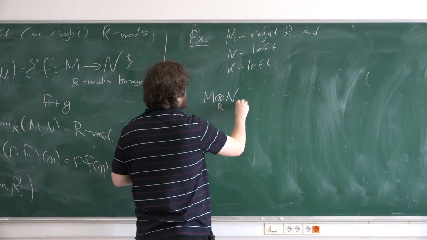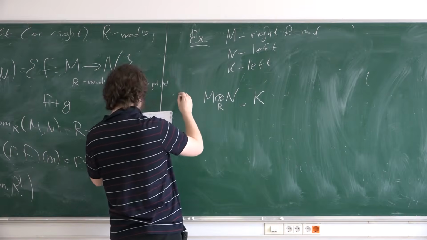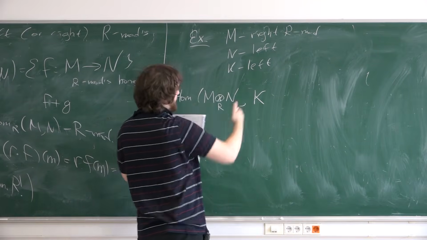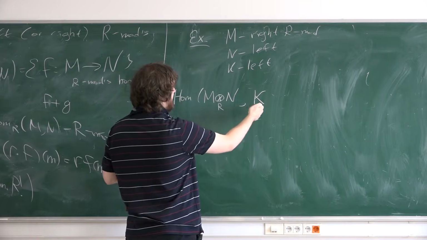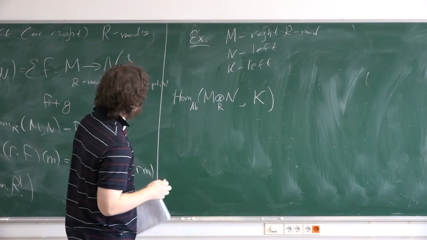And you can consider Hom of K. This is just an abelian group, since any R module is also an abelian group. So you can consider K as an abelian group and consider Hom as abelian groups over Z, over the ring Z.